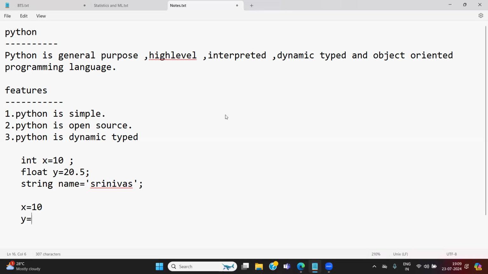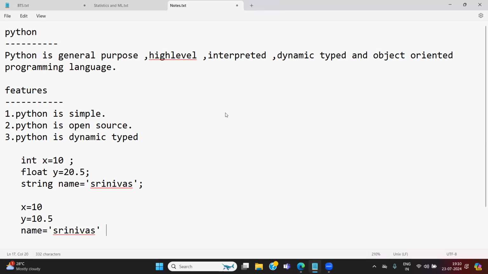Let me go: y is equal to 10.5. Now y is the variable, the container which already has some data, 10.5. It is a floating type. Now I'm taking a name. Name is equal to, let me go, something like Srinivas. Now name is of type string. Why? Because I am holding string data. String data is held with single quotes, double quotes, triple single quotes, or triple double quotes in Python. Getting my point? So this is the reason Python is dynamic typed.